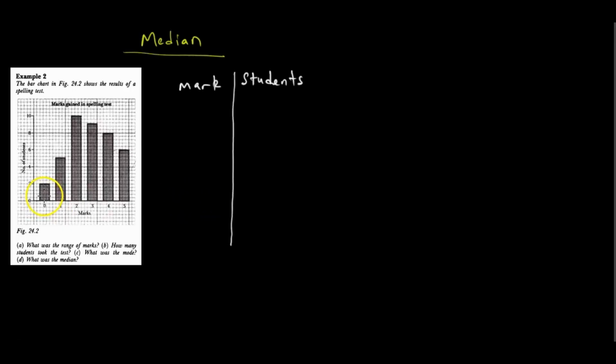Tadaro, we see kuti ma students akawana 0 ari 2, saka the mark is 0 and 2 students. When the mark is 1, we have 5 students. When the mark is 2, we have 10 students. When the mark is 3, we have 9 students. When the mark is 4, we have 8 students. And when the mark is 5, we have 6 students.